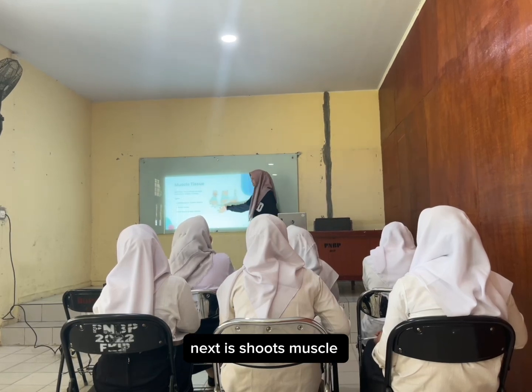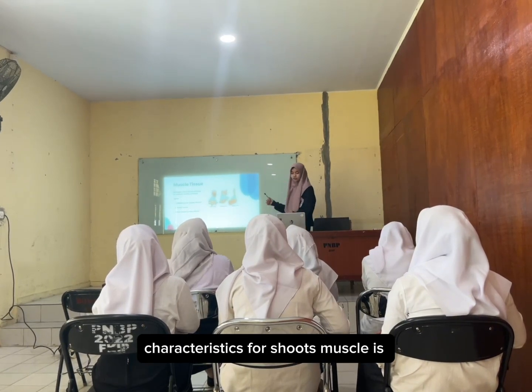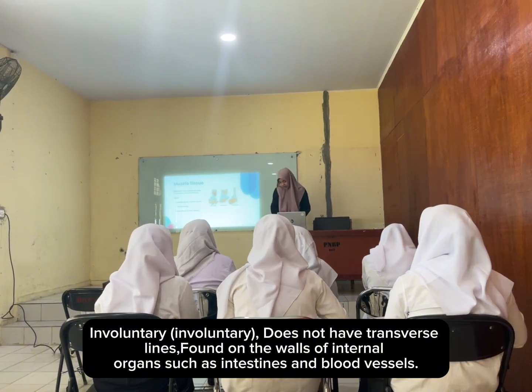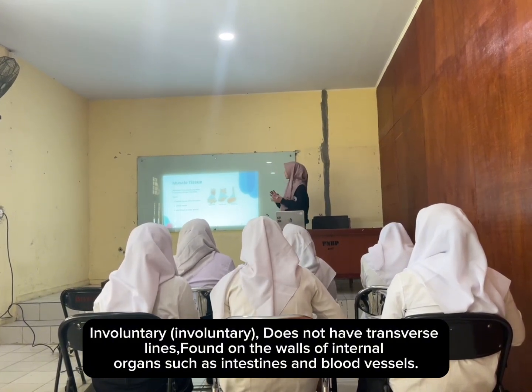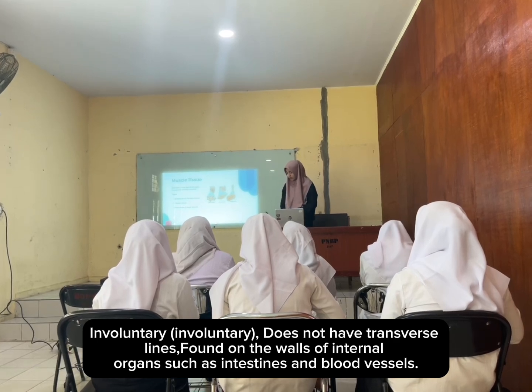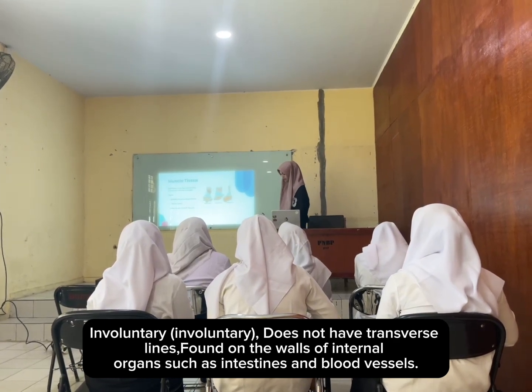Next is smooth muscle. The characteristics of smooth muscle are that it is involuntary, does not have transverse lines, and is found on the walls of internal organs such as the intestines and blood vessels.